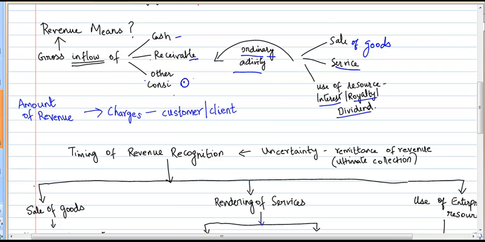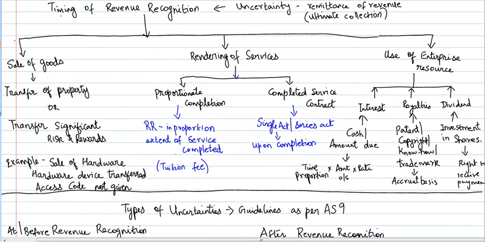We have understood what the term revenue means and what the amount of revenue is that gets booked as income. The revenue flow in the books is whatever amount is being charged to the customer or client for the services rendered, goods sold, or the use of it. So far we have understood what the revenue streams are which get covered under the standard, what the term revenue means, and what the amount of revenue is which is to be considered for revenue recognition. Now let's move on to the next part of the standard, which is the penultimate part, which deals with the timing of revenue recognition.